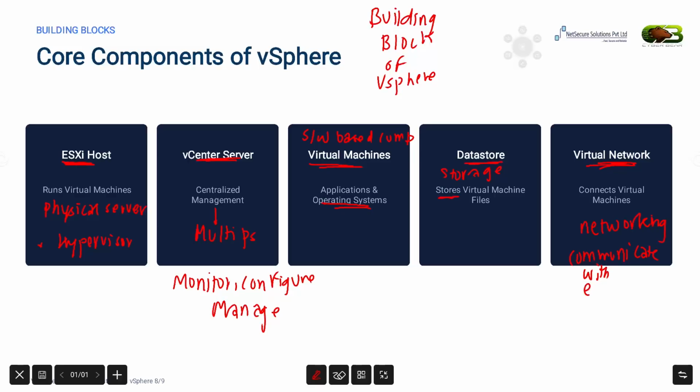So to summarize, the ESXi host runs the virtual machines, vCenter Server manages the environment, virtual machines run the operating system and applications, the datastore stores all virtual machine files, and virtual networks connect everything together. These five components form the foundation of every VMware vSphere environment. Now that we have understood the core components, let's move to the second slide and explore some of the powerful enterprise features that make VMware vSphere one of the leading virtualization platforms in the world.